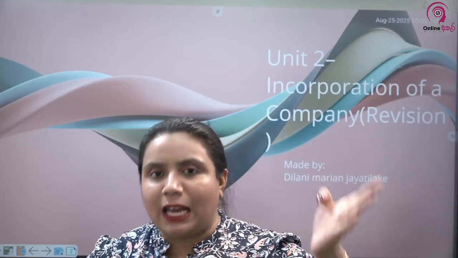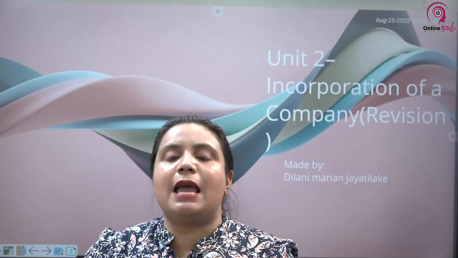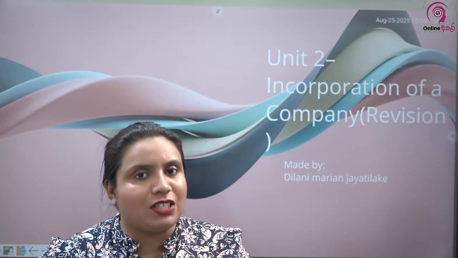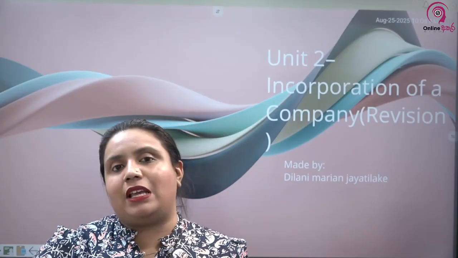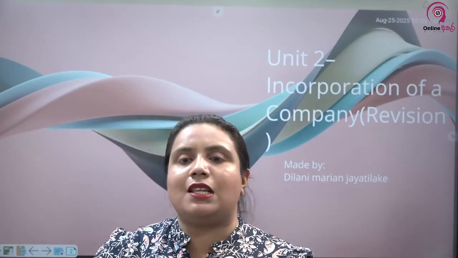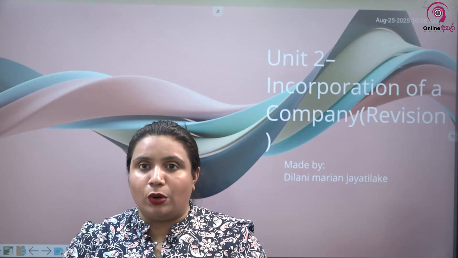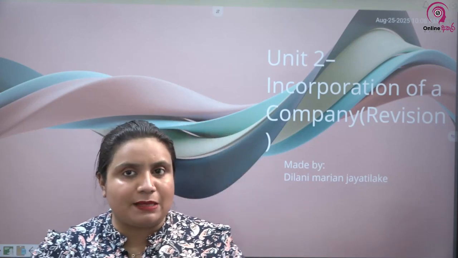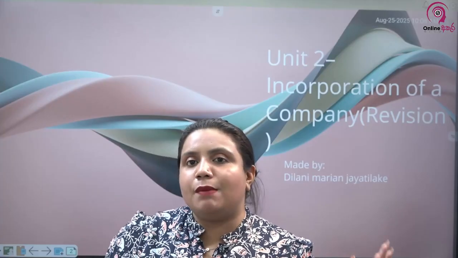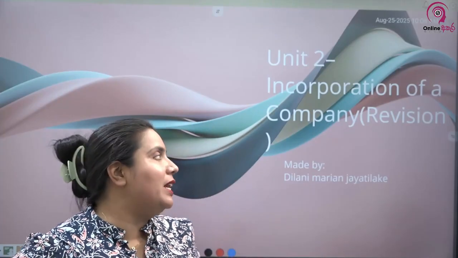The lesson is divided into several areas, starting from the different types of companies that you ought to know for the exam. Moving on to the incorporation part of a company, the documentation that is required. Thereafter we are going to cover who starts a company, the promoters and the promoters' duties and the payments to the promoters. We are also going to discuss the articles of association of a company, which is like the backbone or the constitution of a company which governs how a company is being administered. So those are the main 4 areas that will be covered in today's lesson.